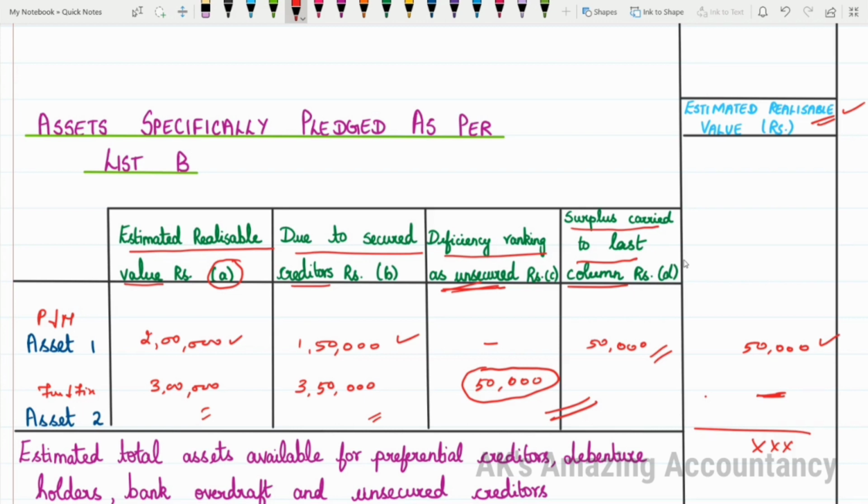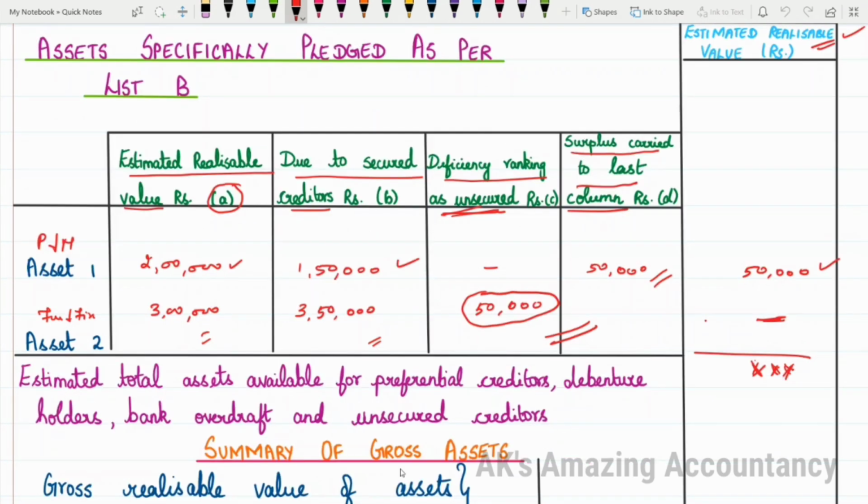Right? Now, having prepared assets not specifically pledged as per list A and assets specifically pledged as per list B, we have to find the total. So what is this total? This is the estimated total assets available for preferential creditors, debenture holders, bank overdraft and unsecured creditors.